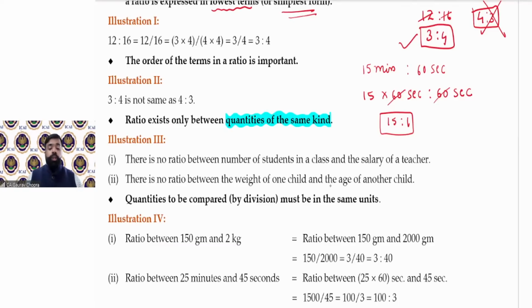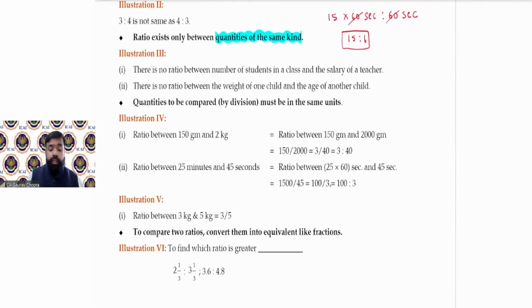Now, illustration number 3. Let's see what this says. There is no ratio between the number of students in a class and the salary of a teacher. These are the two commodities. First is the number of students in a class, and second is the salary of a teacher. These two are totally different units, so we cannot compare them.